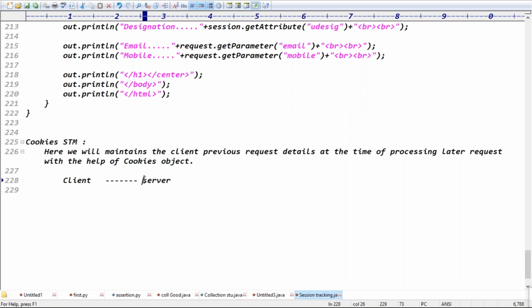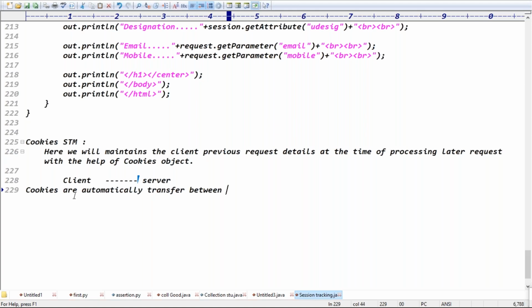Actually, cookies behavior: cookies are automatically transferred, guys. The cookies are automatically transferred from the client to server in the form of the request. Cookies are automatically added into the request object, which is automatically sent to the server side. And on the server side, if you add cookies into the response object, the cookies are automatically transferred to the client. We are not doing any operation; the cookies are automatically transferred.